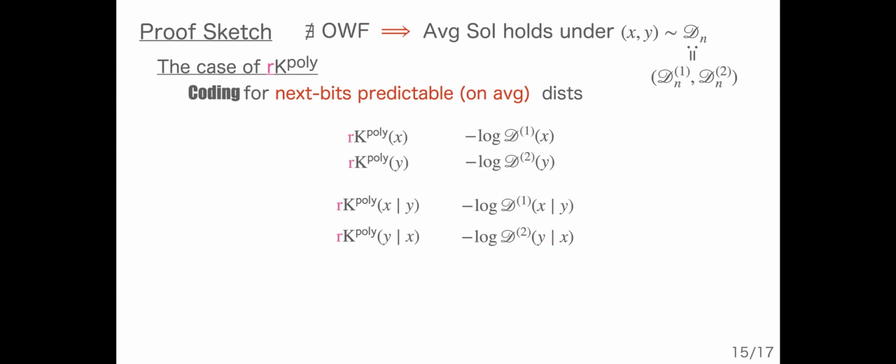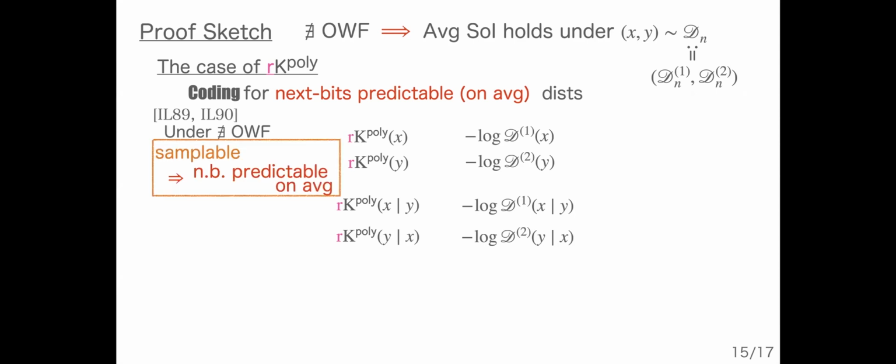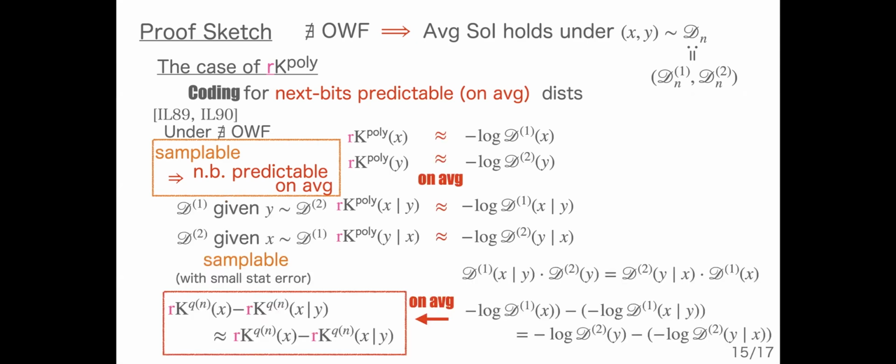But now we can again use the assumption of the non-existence of one-way functions. Actually, based on the same previous work, under the non-existence of one-way functions, we can also show that every sampleable distribution is actually next-bit predictable on average. Now we can apply the same strategy as in the case of pK, and we obtain, on average, the symmetry for rK^poly.